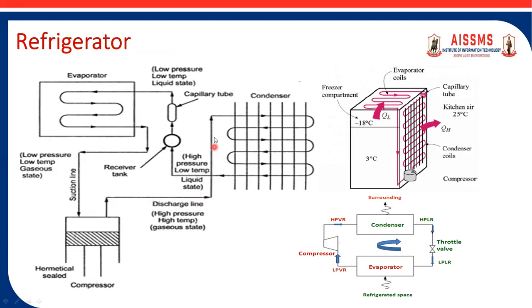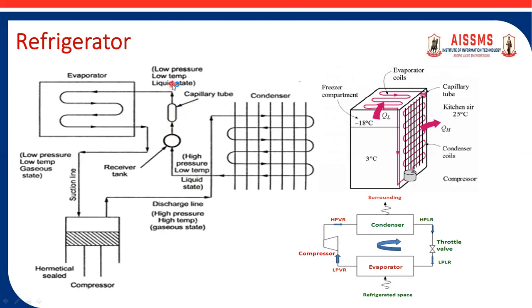This is used as input to the condenser where condensation takes place, and the high pressure, high temperature vapor refrigerant gets converted into high pressure, low temperature liquid refrigerant. And this is used as input to the capillary tube, which is the expansion device.